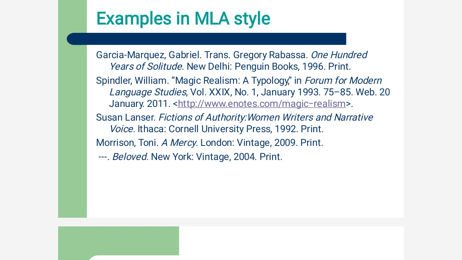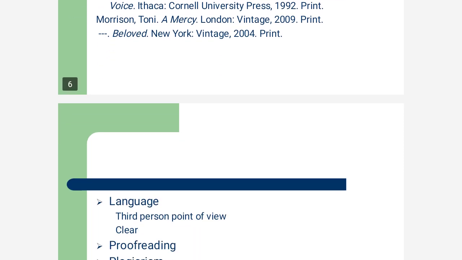Another example is Susan Lancer's Fictions of Authority, Women Writers and Narrative Voice. It was published in Ithaca, Cornell University Press, 1992 print. Another example is Toni Morrison's A Mercy. It was published in London by Vintage Publishers in 2019. It is a print version. See, I have given 3 dashes because the A Mercy and Beloved both are written by Toni Morrison. So I don't have to mention the name Morrison Toni again and again. I can put 3 dashes and a full stop and write the details of the book.